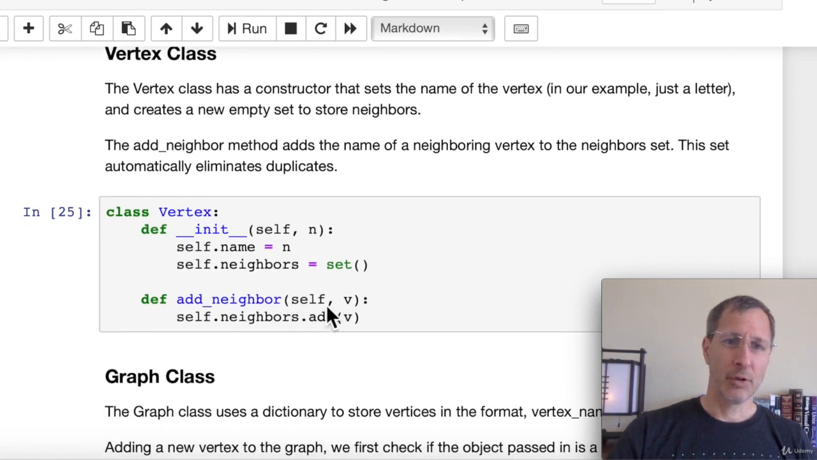And then add neighbor. You can pass in the name of a vertex, not the vertex object, but the name of a vertex. It adds that to the neighbors set for that vertex. And remember, sets don't store duplicates. If that neighbor has already been added to the vertex, it doesn't matter. It won't be added a second time.